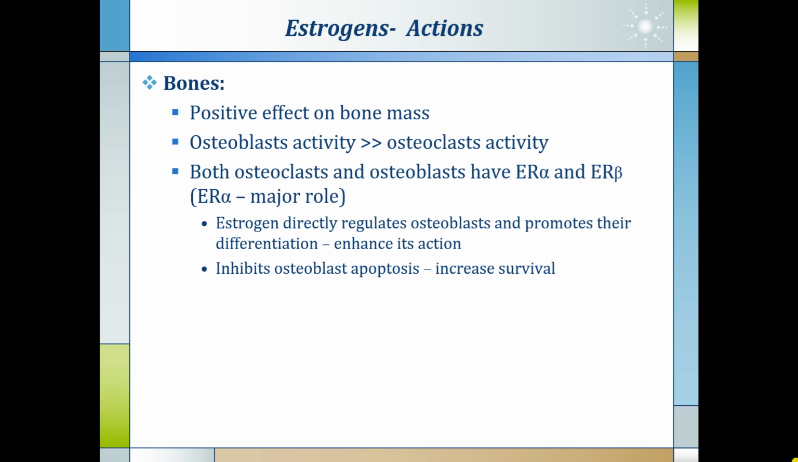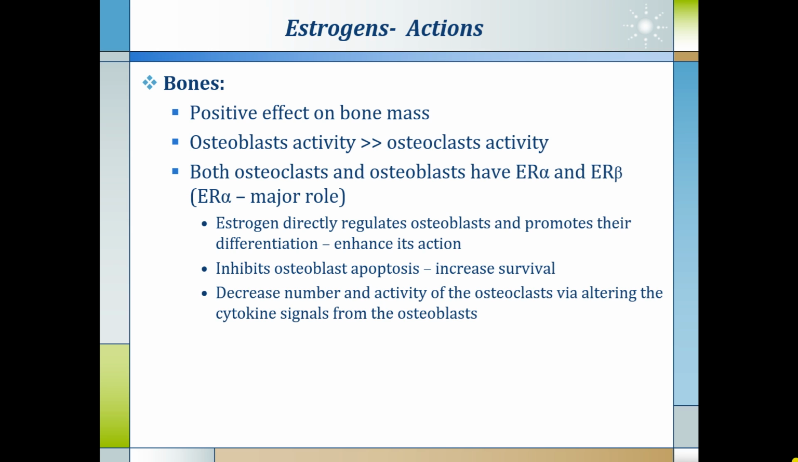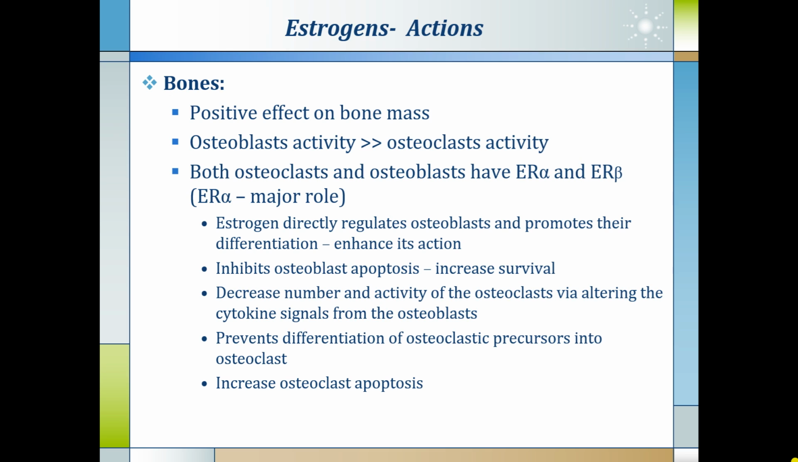It also inhibits the osteoblast apoptosis and survival of the osteoblast is increased. Decreased number and activity of osteoclast via altering the cytokine signals from the osteoblast is seen. It prevents differentiation of osteoclastic precursors into osteoclast. Increased osteoclast apoptosis is also seen under the influence of estrogen. Prevention of bone resorption by osteoclast is also seen.